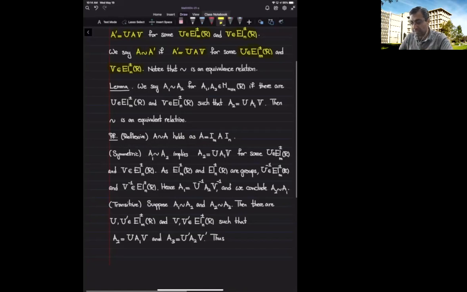But we can also use this description in terms of multiplication by matrices inside these groups. Let's say A1 is in relation with A2, which means A2 is of this form. A2 is in relation with A3 means this. Now I can plug in U A1 V for A2 and get the desired equality. Notice that these matrices are inside these groups because the groups are closed under multiplication, and we get the desired equality.